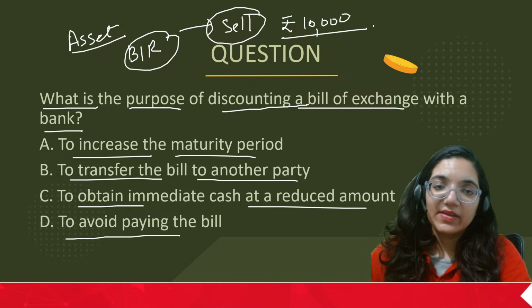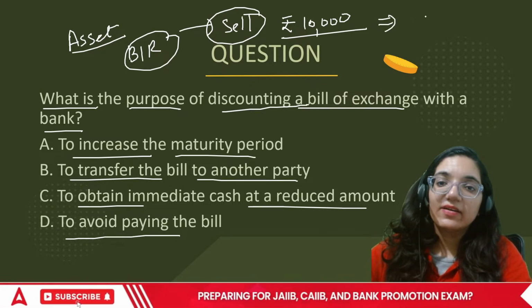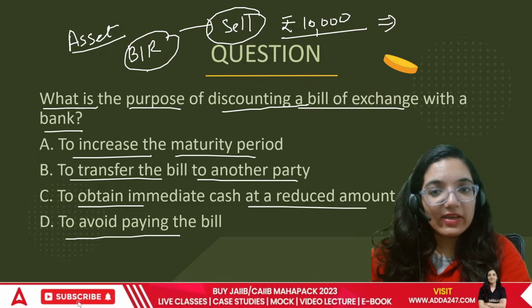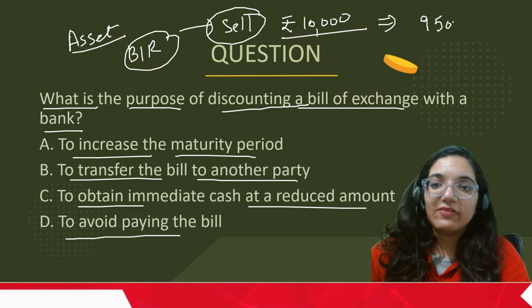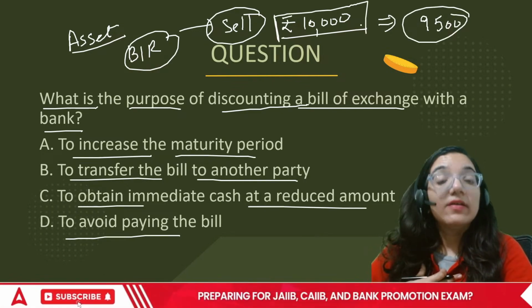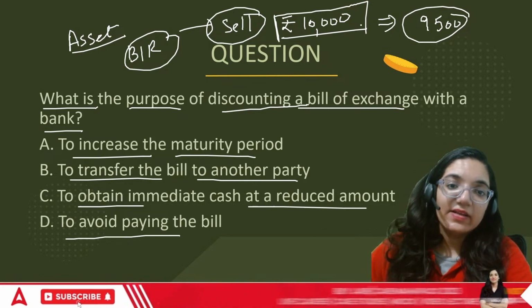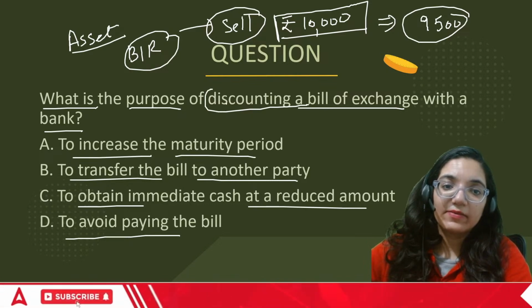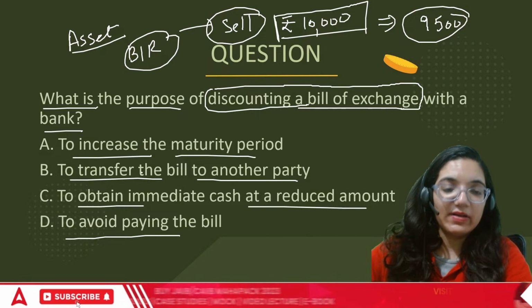not making any income. The bank will make an income only if, when you are selling the bill, they give you 9,500 rupees and the bank gets 10,000 from the person who is supposed to pay. So technically the bank will earn 500 rupees. This is called discounting. Okay? That is when we sell that particular bill.